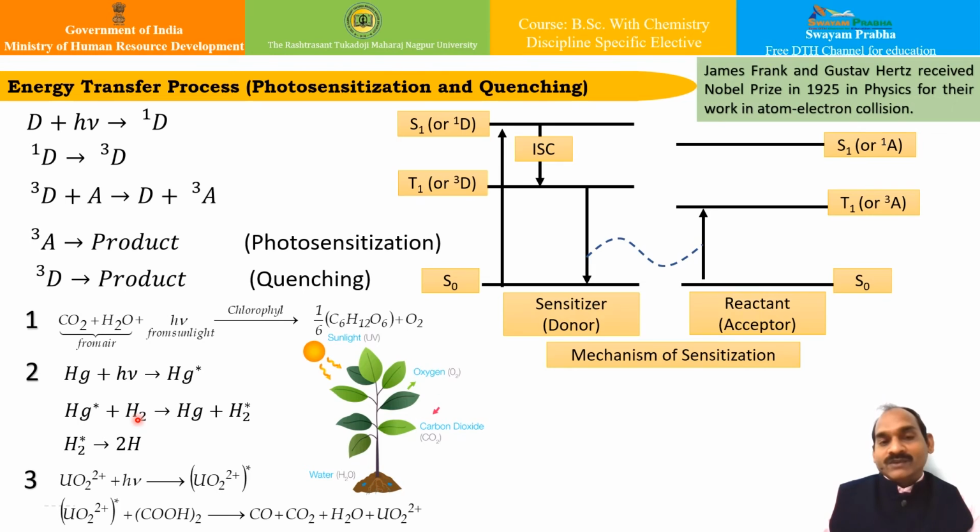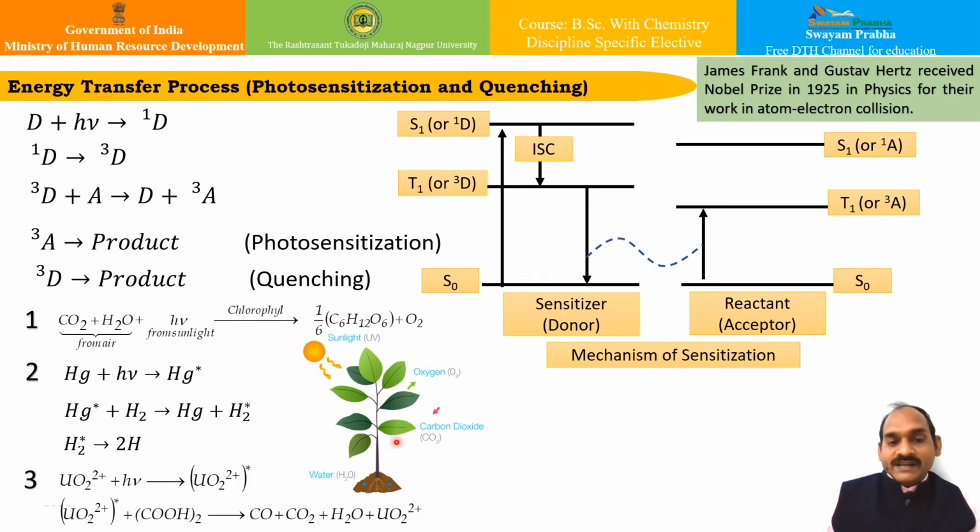Another example is actinometry: oxalic acid undergoes decomposition in the presence of uranyl sulfate, which, as we have already seen, remains unchanged at the end of the reaction, and the uranyl ions act as a photosensitizer.